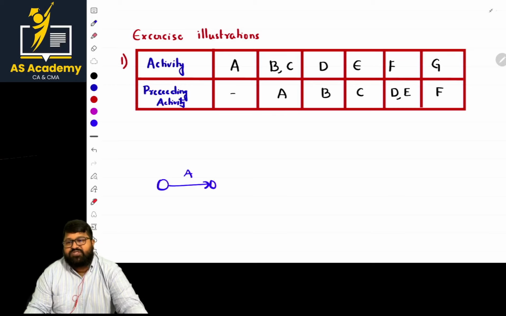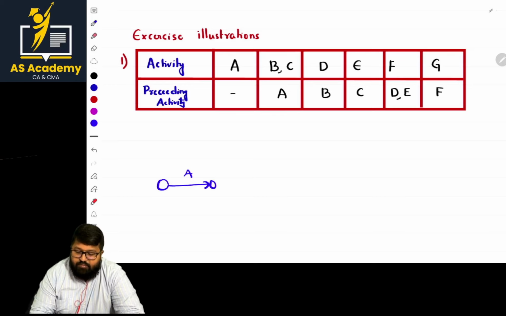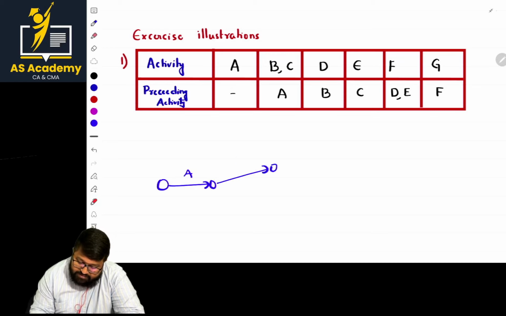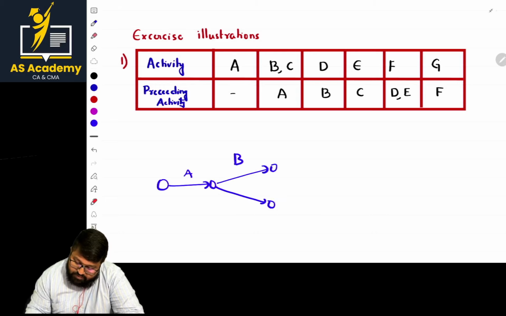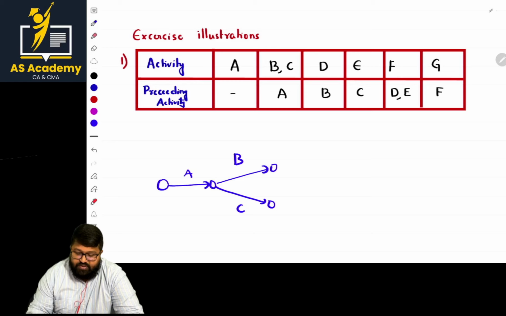Next, what about the next information, ma'am? Sir, B and C will start after the completion of A. Superb. So I will start B and C after the completion of A. This is B and this is C. What about next, sir? He has given the other part.